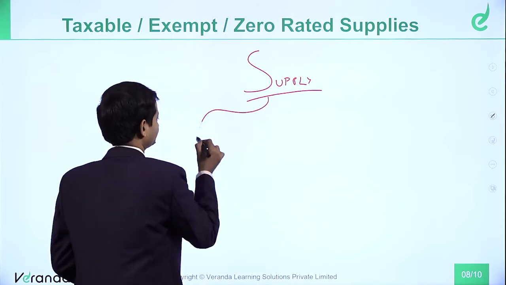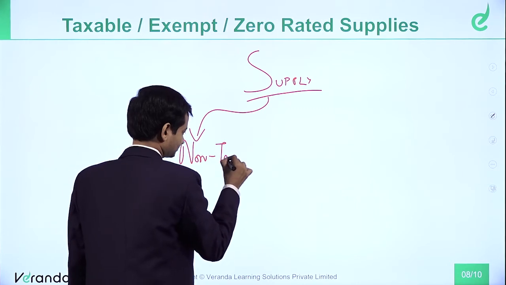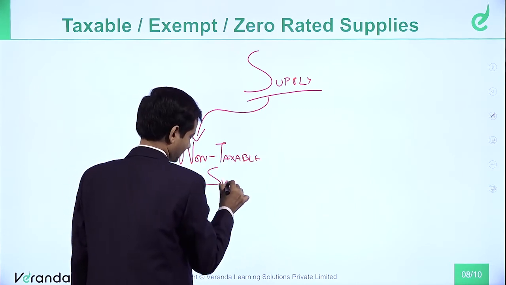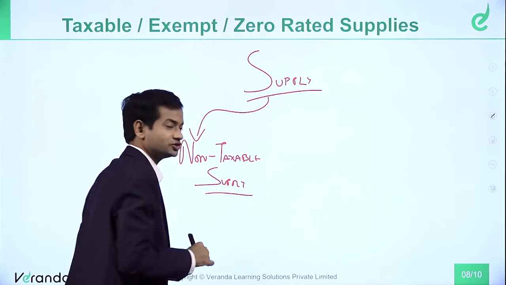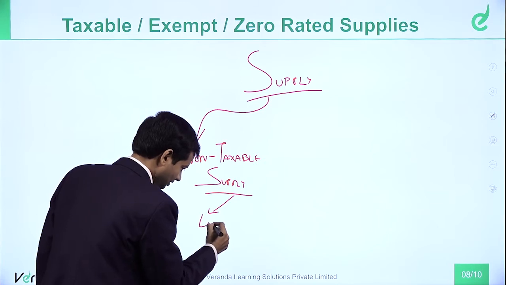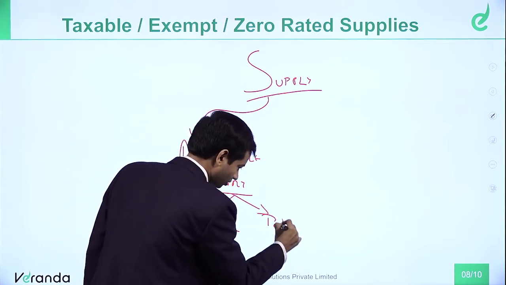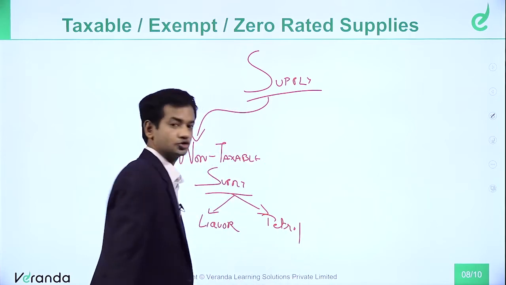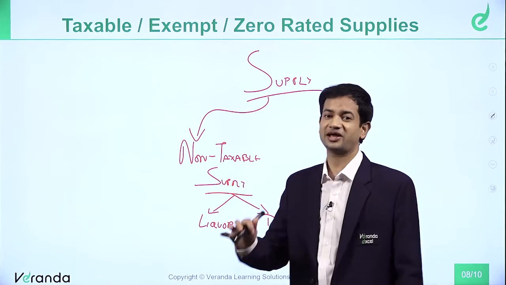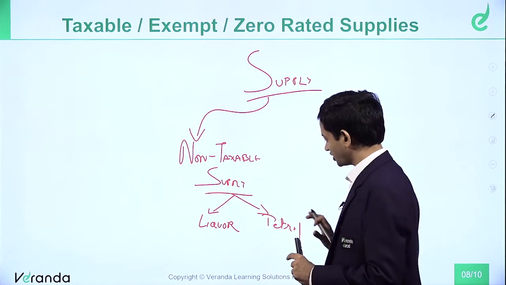For example, non-taxable supply. What are non-taxable supplies? There are two non-taxable supplies. One is liquor, another is petrol. So liquor and petrol are still not in GST. The name itself says non-taxable supplies. These are not covered in the GST law. These are both outside the purview of GST.